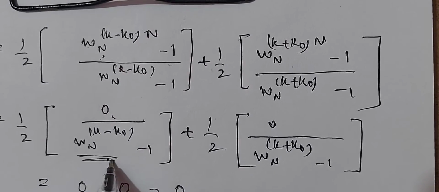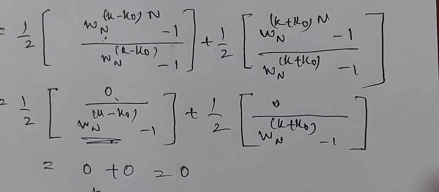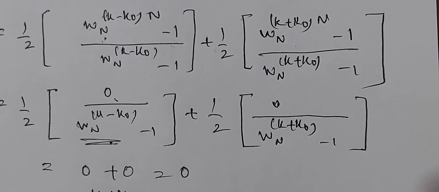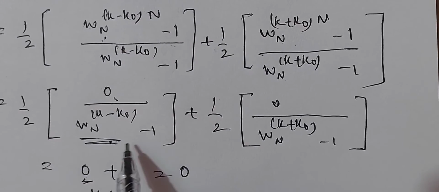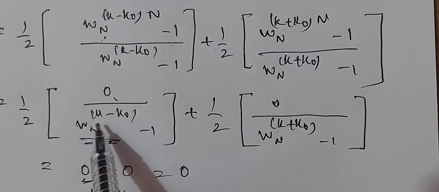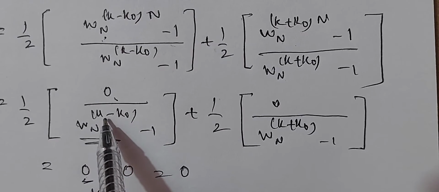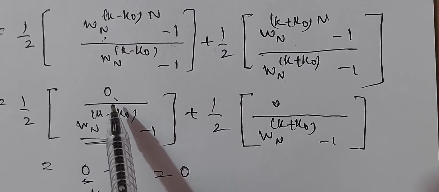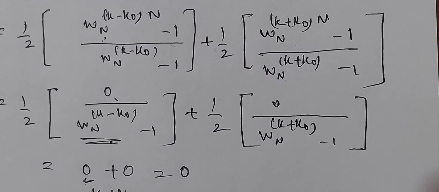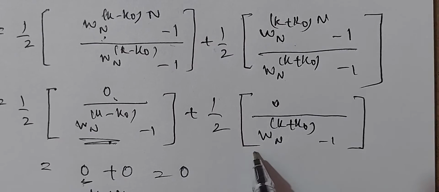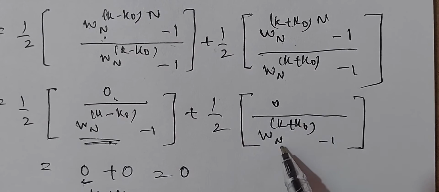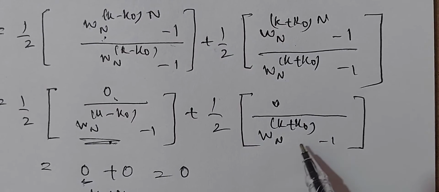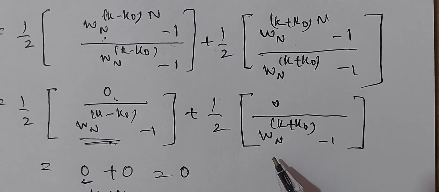So this is equal to 0, plus this is also 0, which is equal to 0. In this case, k should not be equal to k naught to get 0, because when k equals k naught, you get omega N to the power of 0. 1 minus 1 is 0. 0 by 0 is indeterminate. Therefore, these terms become 0 only when k is not equal to k naught. Here also, see, these terms become 0. 0 by anything is 0. But 0 by 0 is indeterminate.